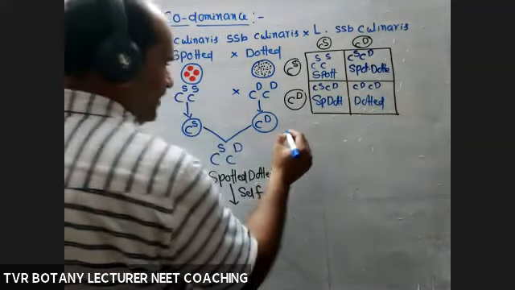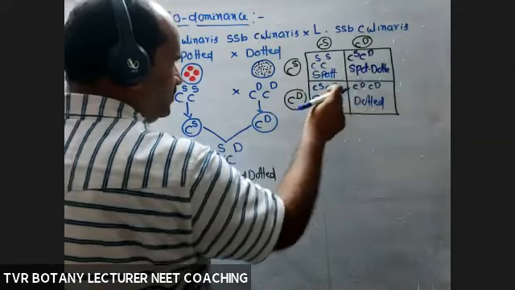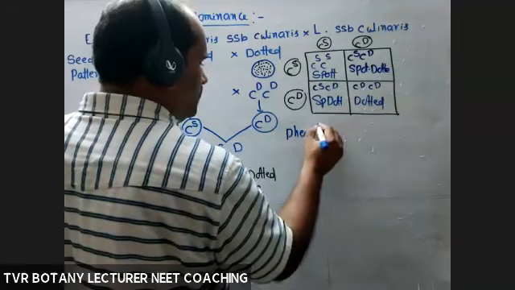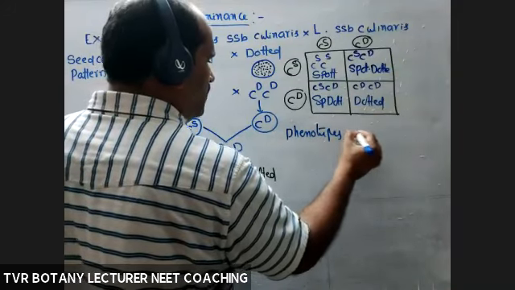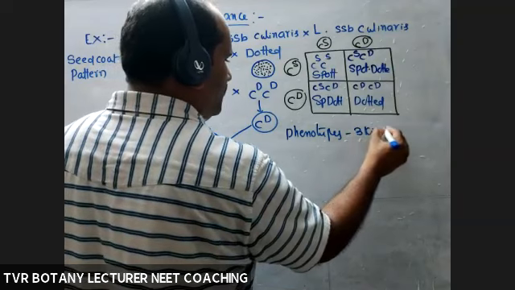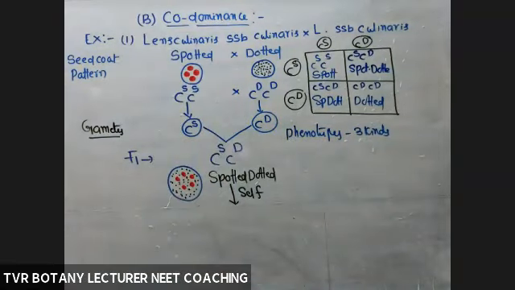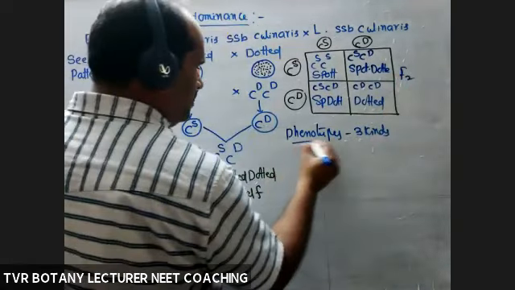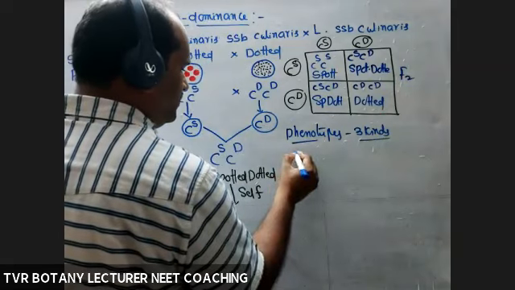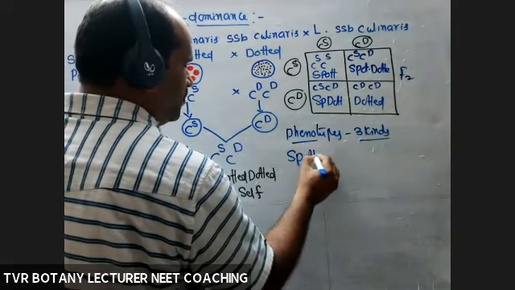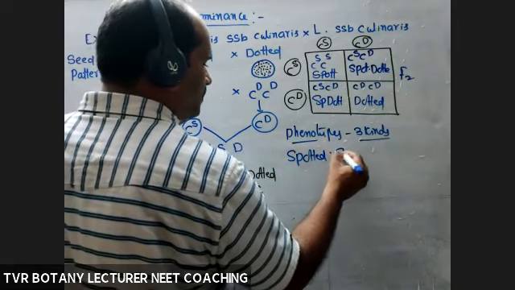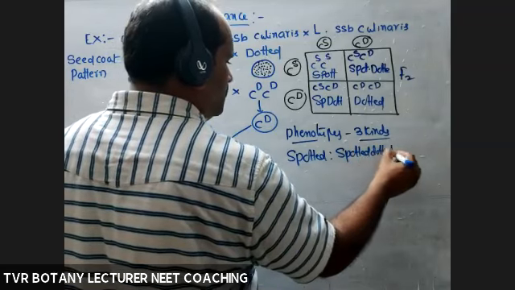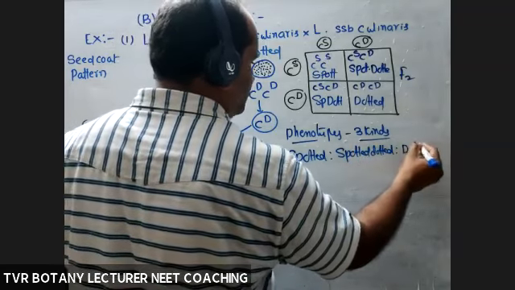Now, what about the phenotypic ratio? How many kinds of phenotypes? 1, 2, 3 kinds of phenotypes. So this one is the F2 progeny. Take phenotypes one by one: spotted; spotted, dotted; only dotted.